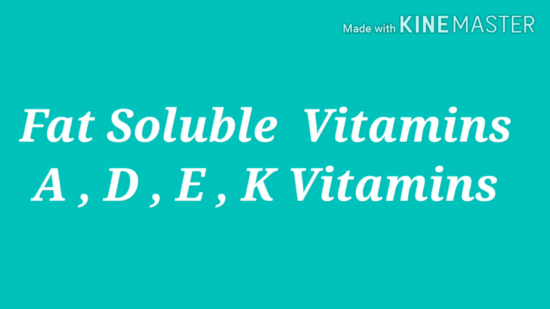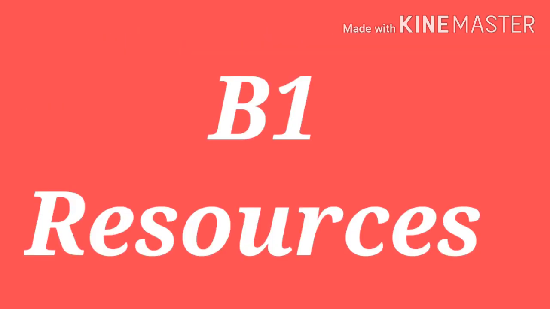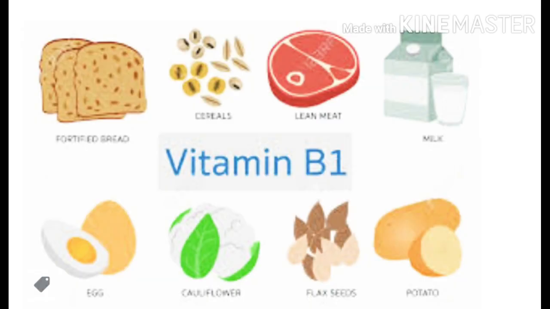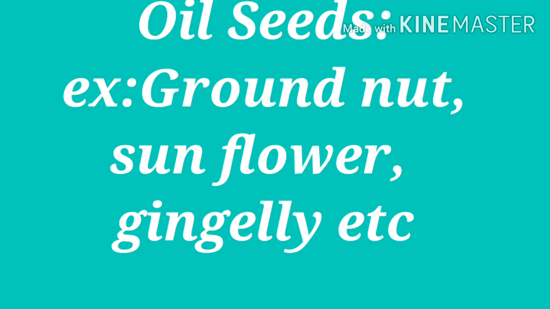Now let us study about the resources of vitamins and deficiency diseases of vitamins. Vitamin B1, chemical name thiamine. Vitamin B1 resources are cereals, oilseeds, vegetables, milk, meat, fish, and eggs. Cereals, for example rice, wheat, jowar, and millets, are the sources of vitamin B1. Oil seeds are also a source of vitamin B1. Examples of oil seeds are groundnut, sunflower, gingerly.